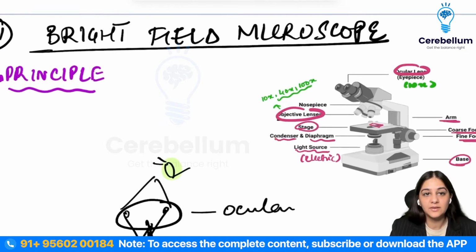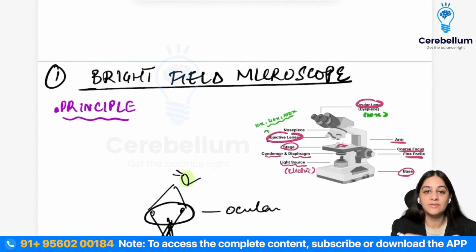Coming to the principle. The basic principle of the bright field is that whenever you are trying to focus something in a microscope, what is the thing that you see maximum? You see the field, right? So in your bright field, your field is bright, but the specimen is illuminated less.